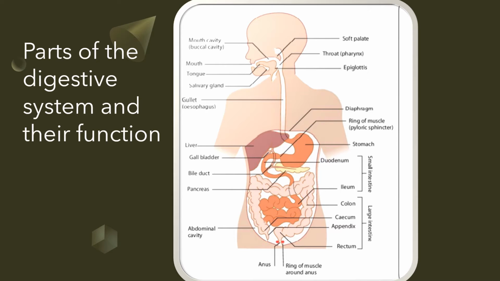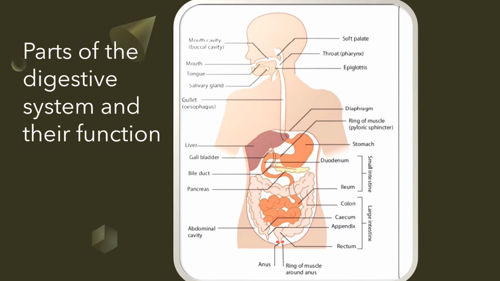In the mouth, mechanical digestion of food takes place using the teeth and the tongue. In addition, there is also secretion of saliva by the salivary glands. There is salivary amylase that begins the digestion of starch in the mouth. So, the digestion of starch begins in the mouth. In addition, the mouth is also where the food is formed into a bolus so that it can be swallowed.